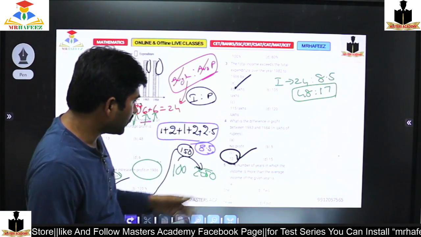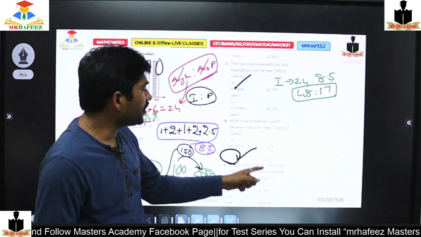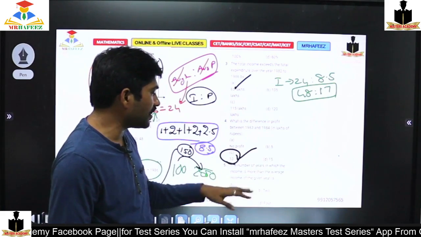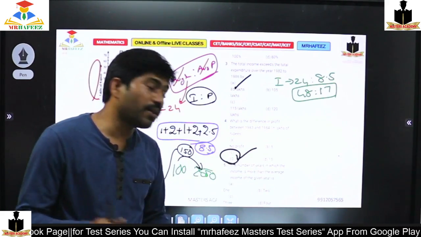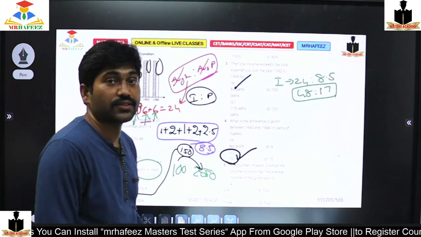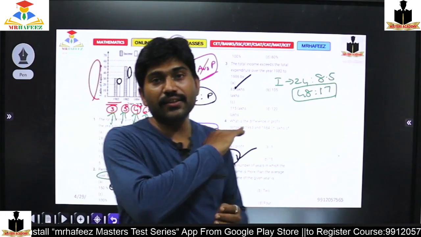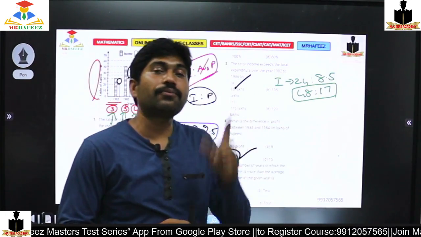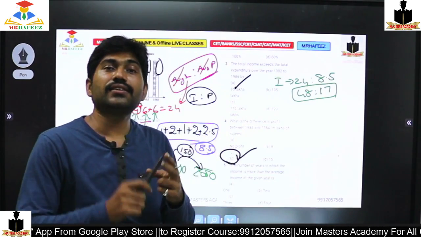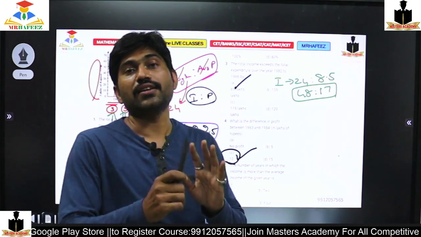And the next, the fifth one: the number of years in which the income is more than the average income of the given years. Generally for these types of questions, you should calculate in a sequence. Step 1, calculate the first year, second year, third year, fourth year, fifth year, all incomes.